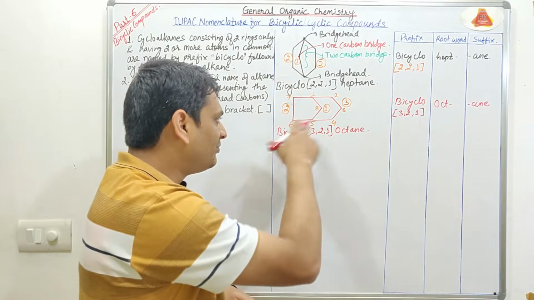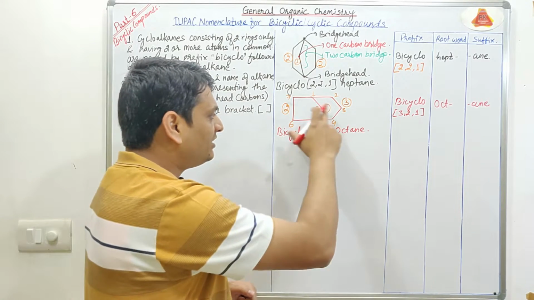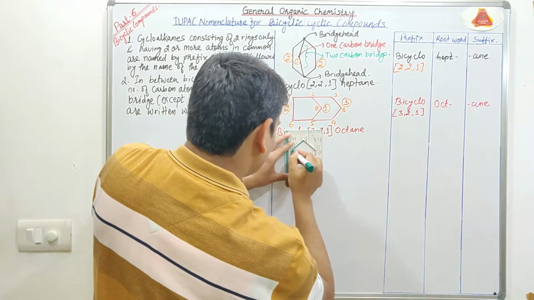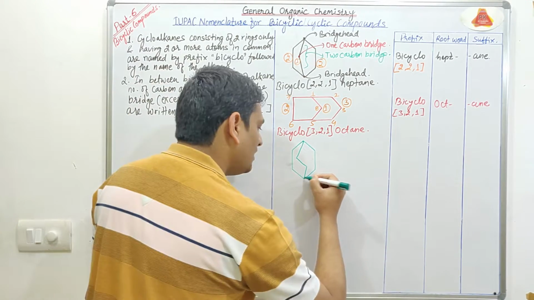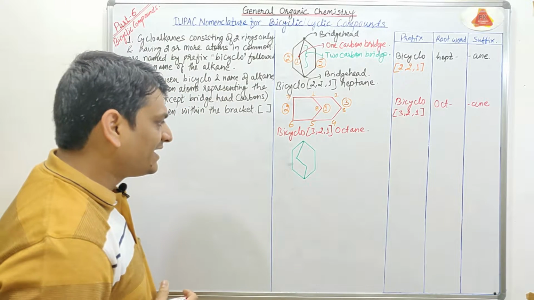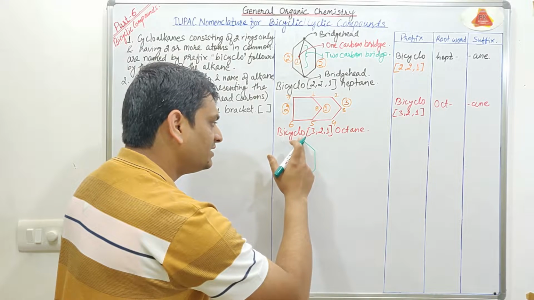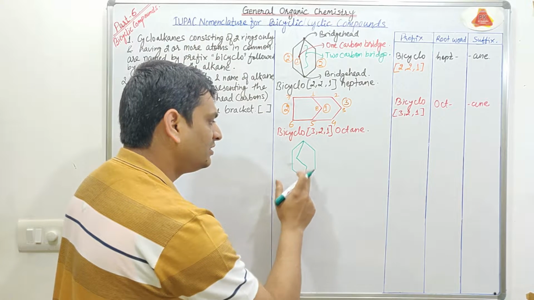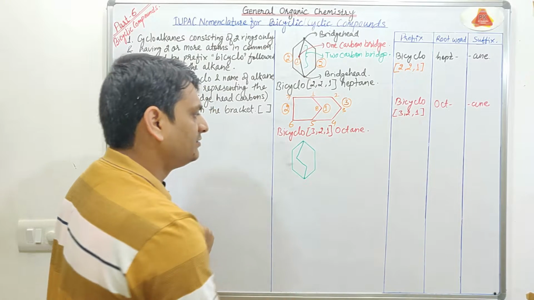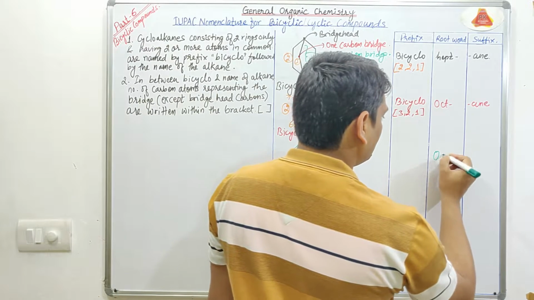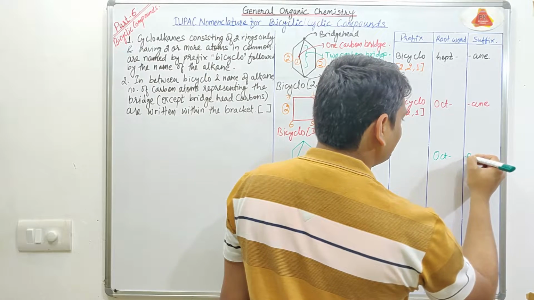What happens if the number of carbon atoms on all sides is the same? So what will be the name for this bicyclic structure? First we will count the number of carbon atoms. It contains 1, 2, 3, 4, 5, 6, 7, 8, so 8 carbon atoms are present. Again the root word will be oct and the suffix will be ane.